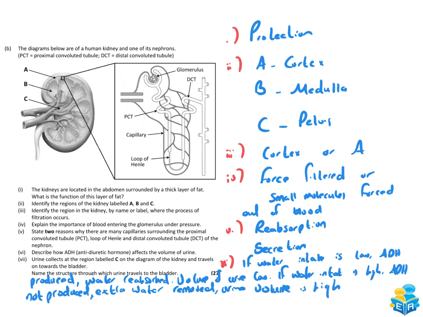Both situations there, and I'll actually have to do this last question up here towards the top. It says urine collects at the region labelled C in the diagram of the kidney and travels on towards the bladder. Name the structure which urine travels to the bladder in. So this is part 7, and this is the ureter. Not the urethra, don't get that confused. The urethra is what it actually leaves the body through. It's the ureter that connects the bladder and the kidney.